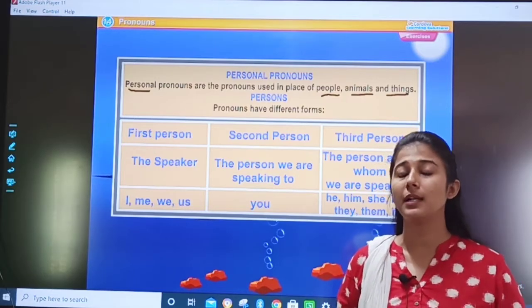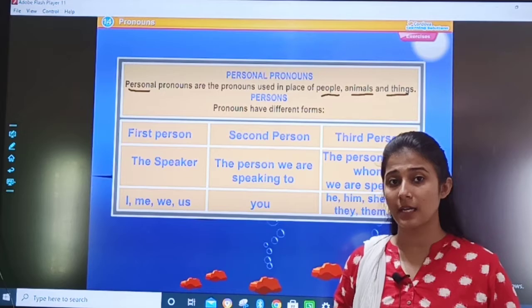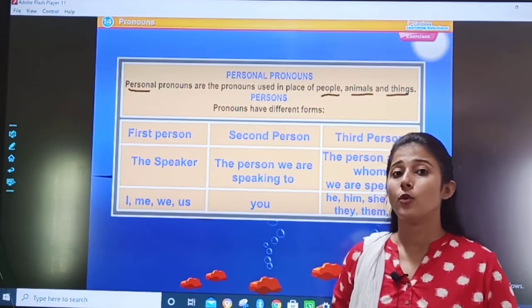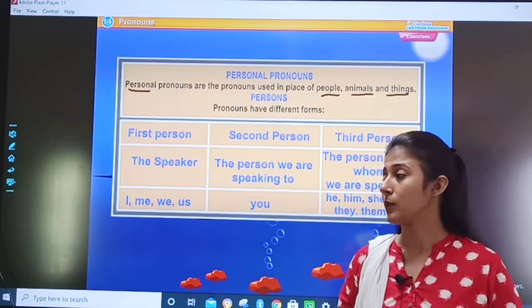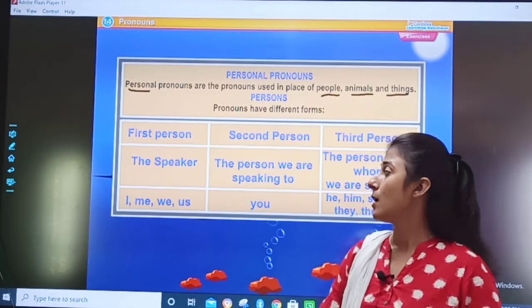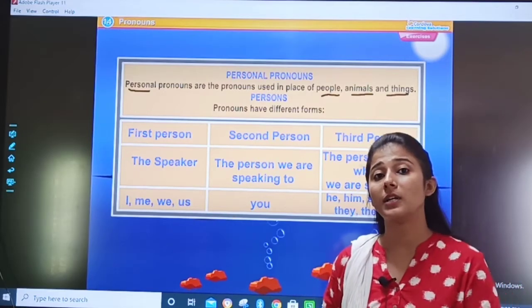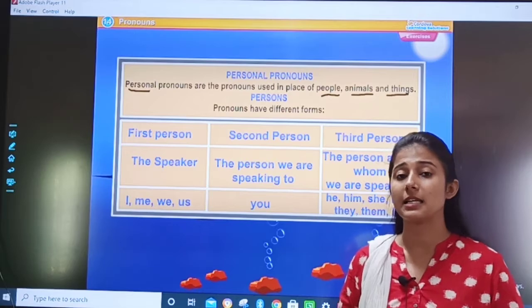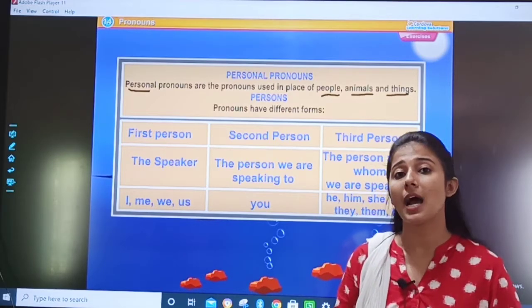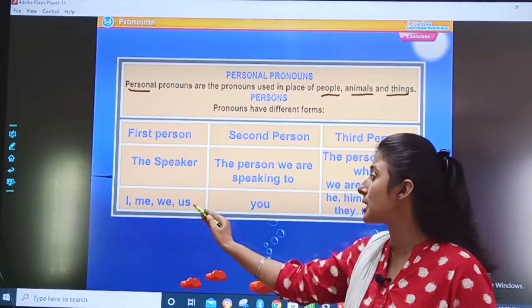For example, I went to the market with my friend. We were enjoying. Then we met our teacher. So the teacher wished us or greeted us.